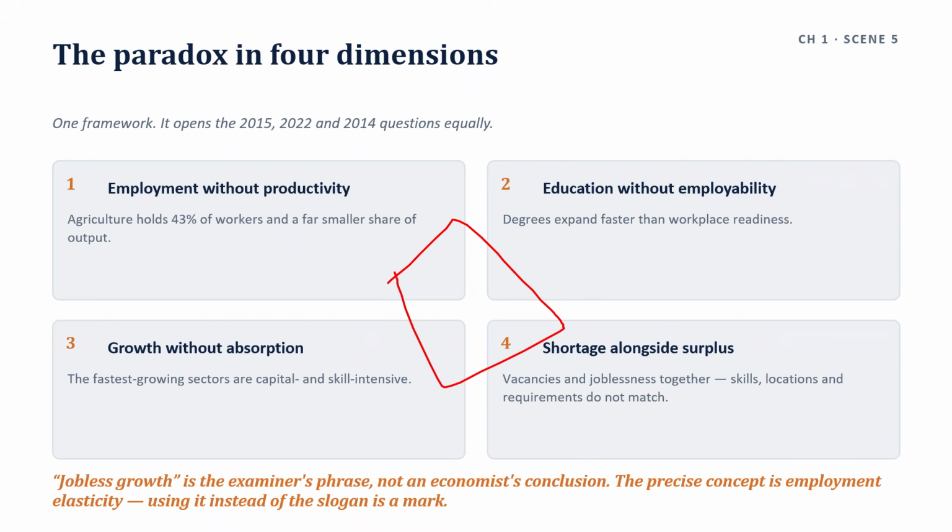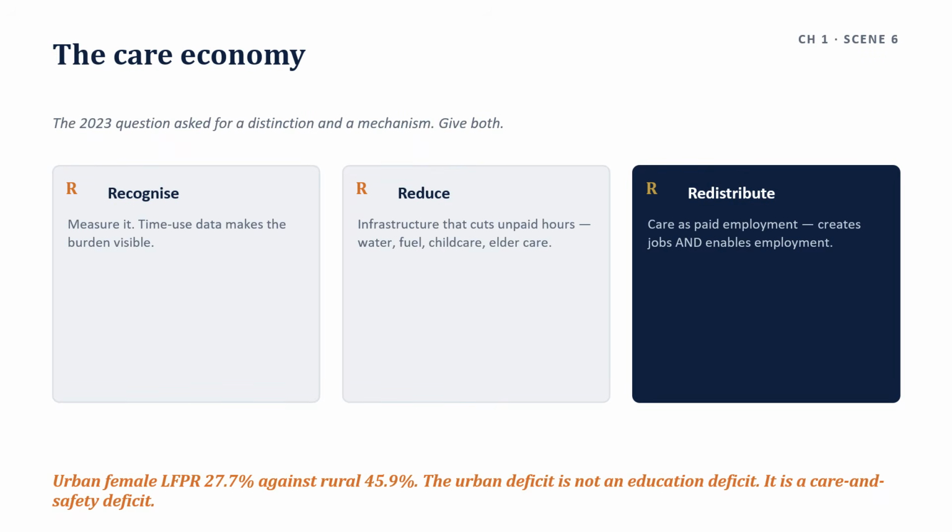The precise concept is employment elasticity, and using it instead of that slogan is a mark. In the demographic window, the dividend peaks around 2030. After that, the ratio turns. A young population is a potential resource. Human capital is the actual resource. The distinction is what the 2014 question was testing. So what is the care economy?